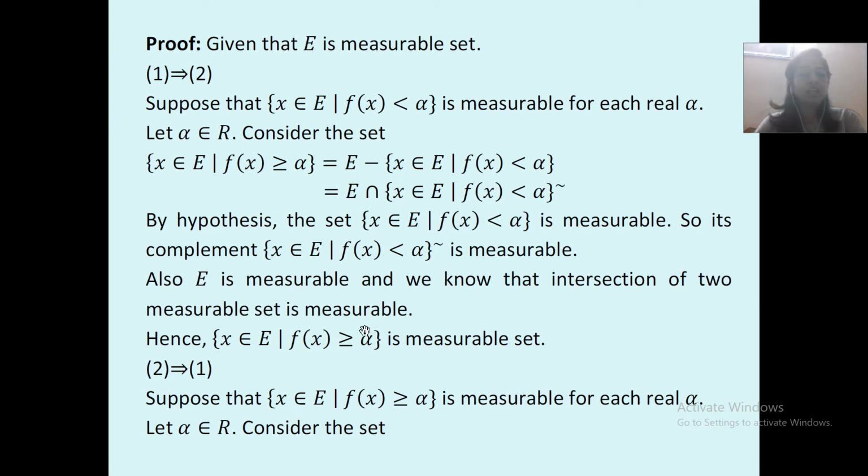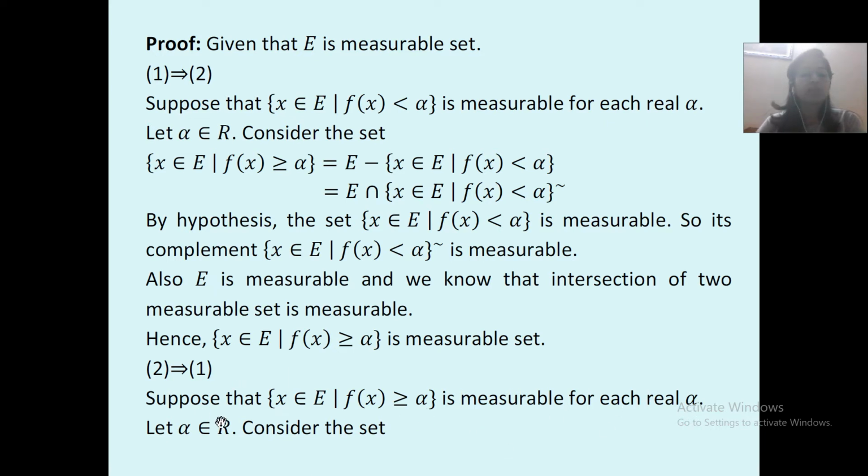Hence, the set of x belonging to E such that f of x is greater than or equal to alpha is a measurable set. Now 2 implies 1. Statements 1 implies 2 and 2 implies 1 will both hold vice versa. Let us check. Suppose this statement remains the same, but instead of the less than sign we have greater than or equal to. Suppose that the set of x belonging to E such that f of x is greater than or equal to alpha is measurable for each real alpha.